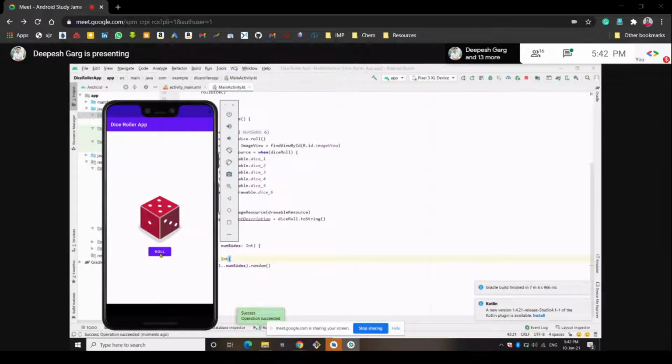The dice is changing. 6, 5, and any random number is generated because we have randomized the output. So that was all. We have developed the dice roller app.